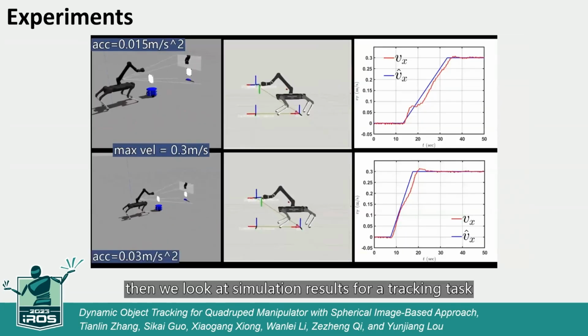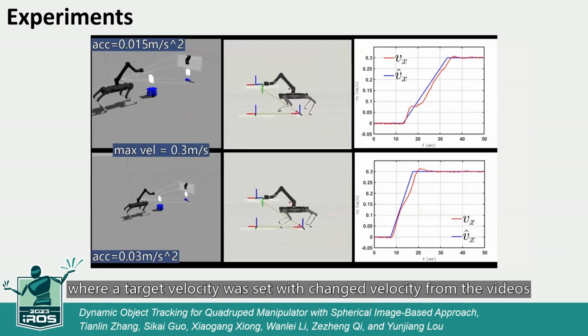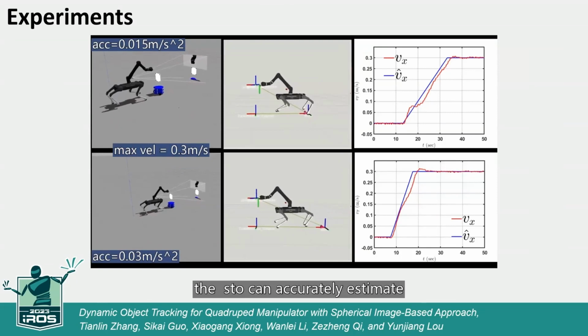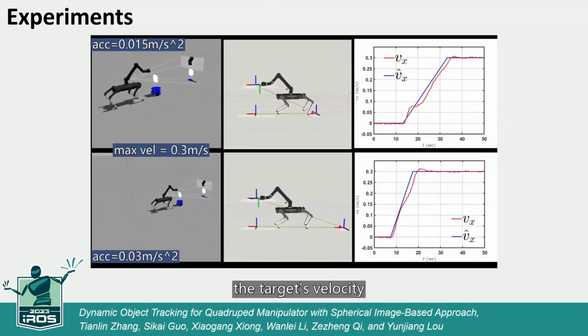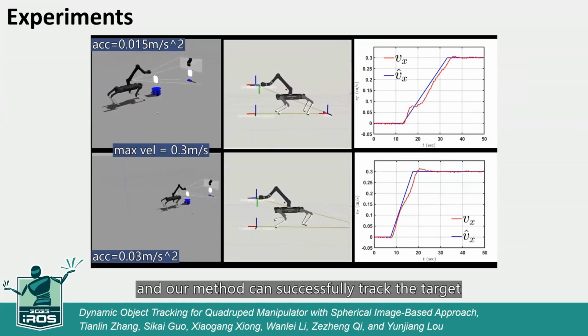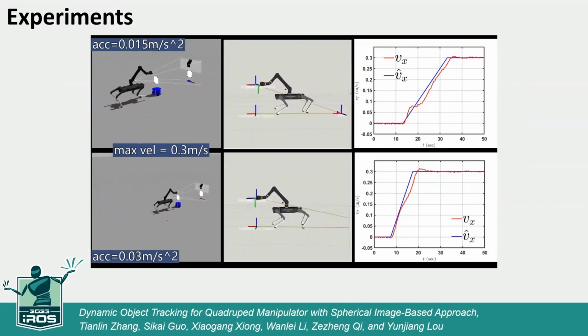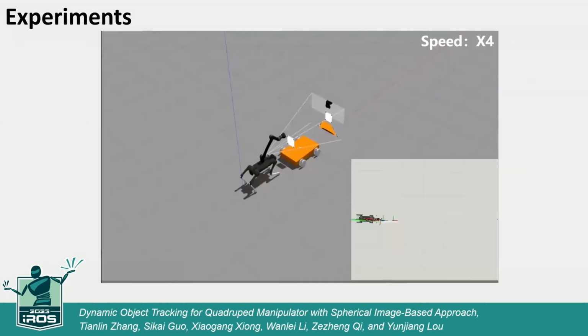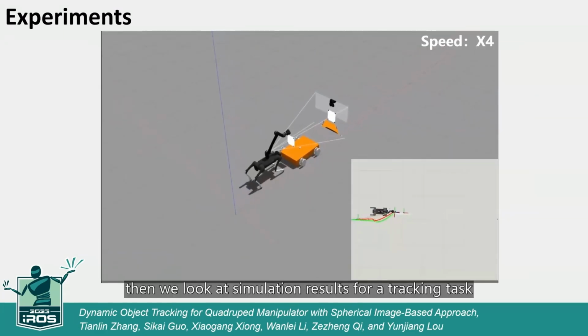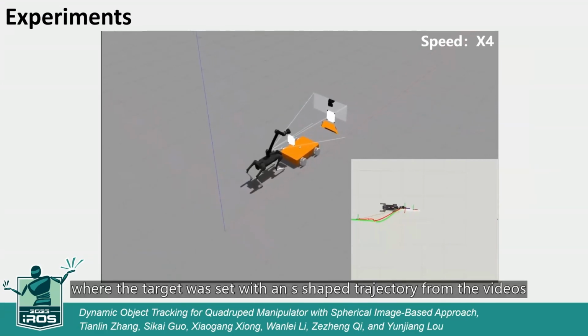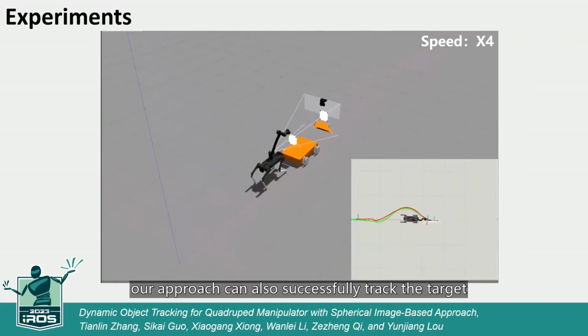Then we look at simulation results for a tracking task where the target velocity was set with changed velocity. From the videos, the STO can accurately estimate the target's velocity, and our method can successfully track the target. Then we look at simulation results for a tracking task where the target was set with an S-shaped trajectory. From the videos, our approach can also successfully track the target.